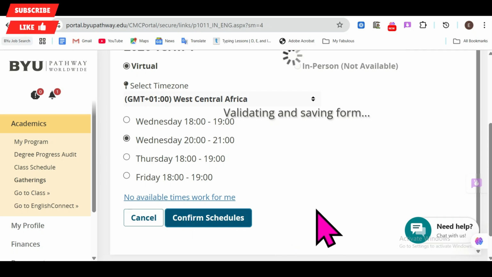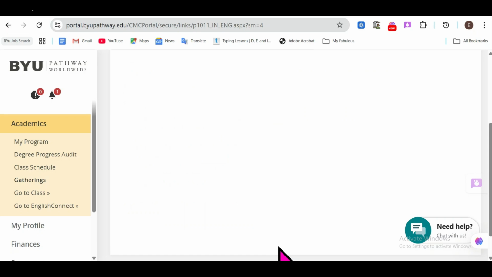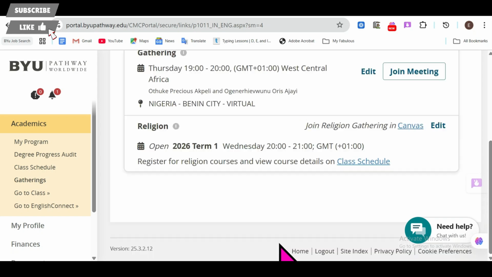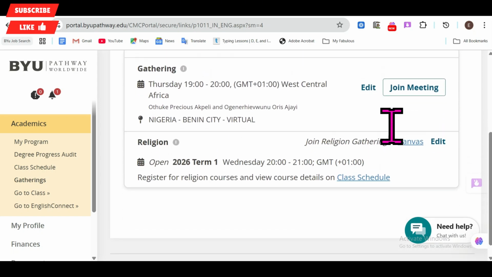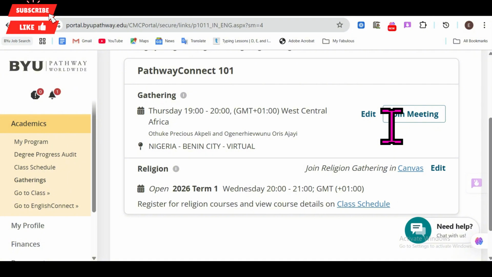So let's let it load and let's see if it's going to work for us. Wednesday 8 to 9. Let it load, and when it finishes loading, we validate. Let's see. I just hope it works this time around. So we don't reshare. Let's look whether this timing we took will work for us. So I will go check the registration area and see if it works for us, then that's okay. So let me go and do that shortly.